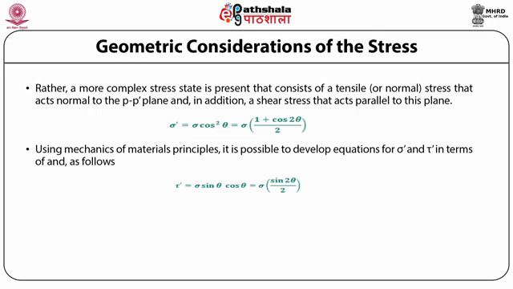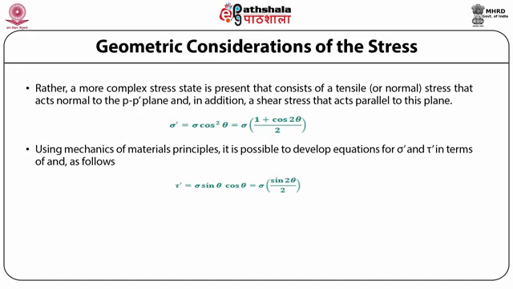Sigma prime is equal to sigma multiplied by cos square theta, which is equal to sigma multiplied by 1 plus cos 2 theta divided by 2. We have converted cos square theta in terms of cos 2 theta.